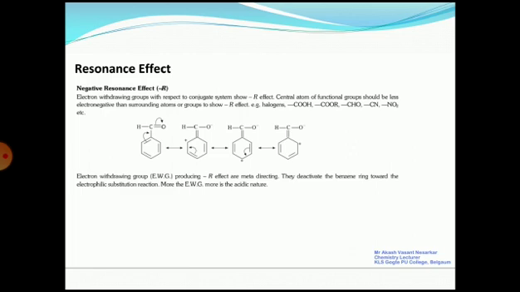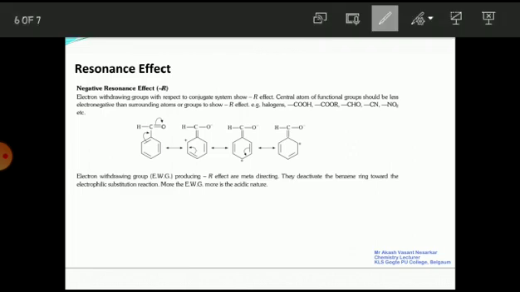Suppose instead of electron donating group, what happens if the electron withdrawing group is present on the benzene ring? See, benzene ring, electron withdrawing group deactivate the benzene ring. It means that electron withdrawing group with respect to the conjugated system shows minus R effect. It shows what? Minus R effect. Central atom of a functional group should be less electronegative than surrounding atoms of the group to show minus R effect. For example, carboxylic acid, ester, aldehyde, cyanide, nitro, etc. All are what? Electron withdrawing effect, and all these electron withdrawing groups show negative R effect, negative resonance effect.